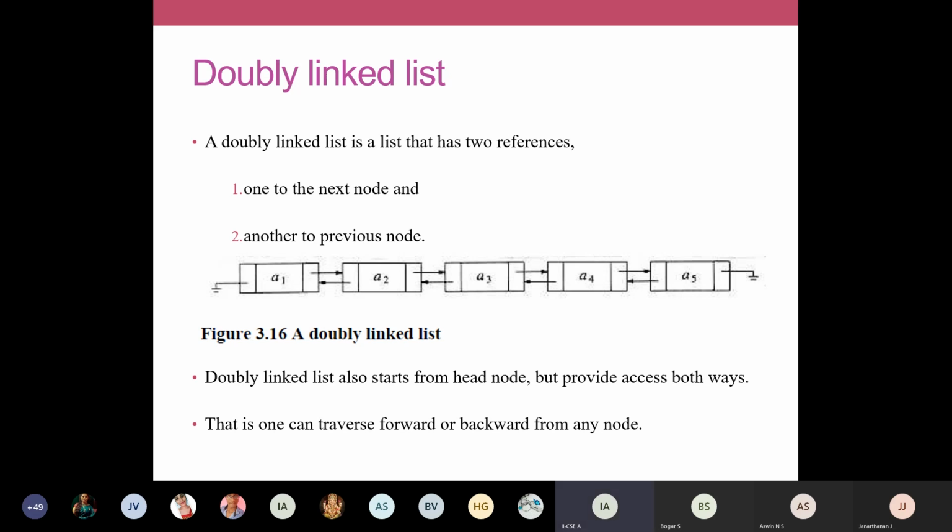So Ashwin has asked a question. In deletion, is the deleted memory set to free, or will it be freed using the free function? In a deletion operation, Ashwin, we have to free the memory. While writing the deletion routine itself, you have to use this function called free to free that location. Otherwise, it will not be freed. Automatically, it won't get released. We have to write the code, write the function called free.